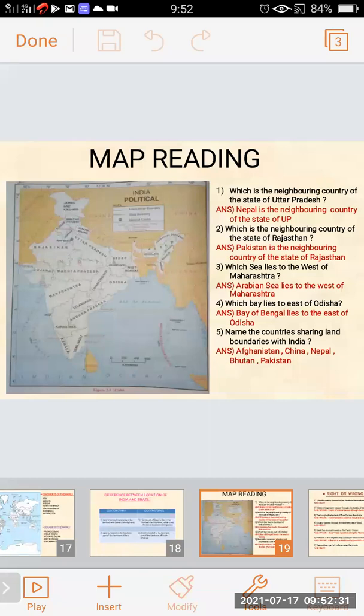Third question: Which sea lies to the west of Maharashtra? To the west of Maharashtra, the Arabian Sea lies. In the map we can see Maharashtra, and to the west of Maharashtra we see the Arabian Sea.